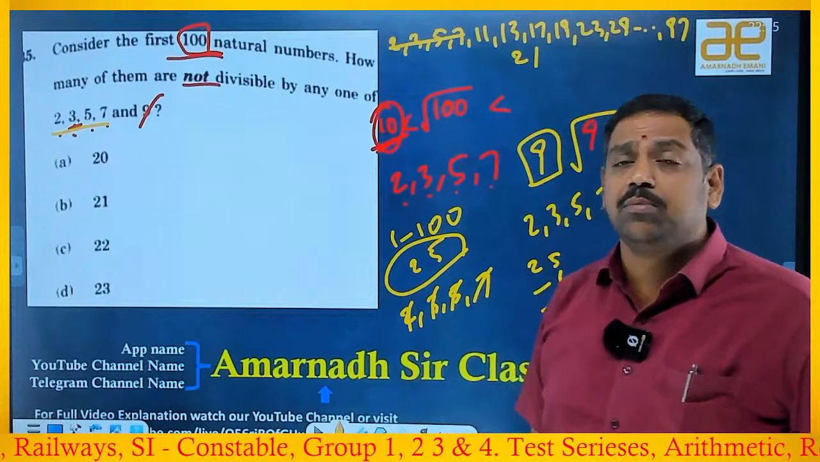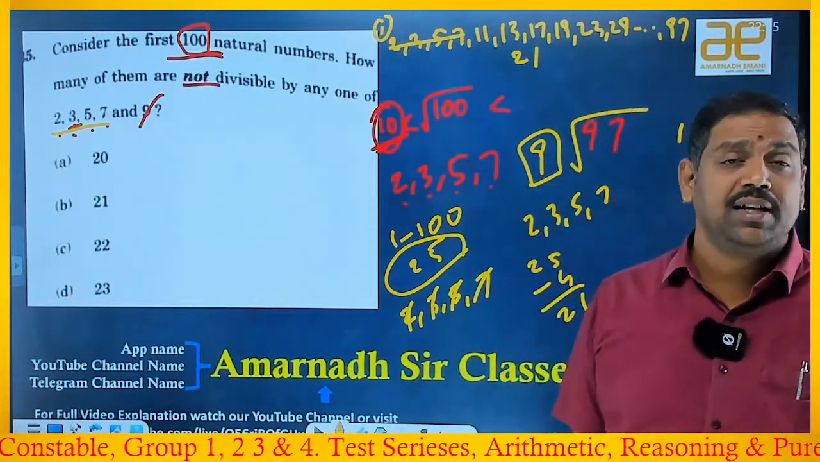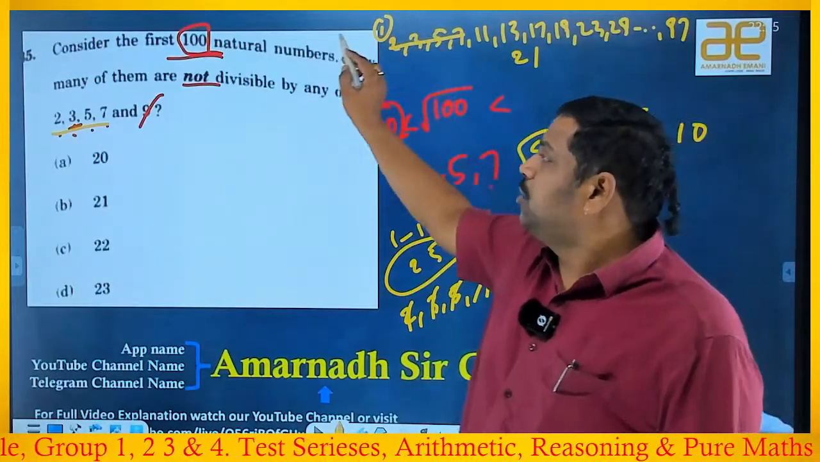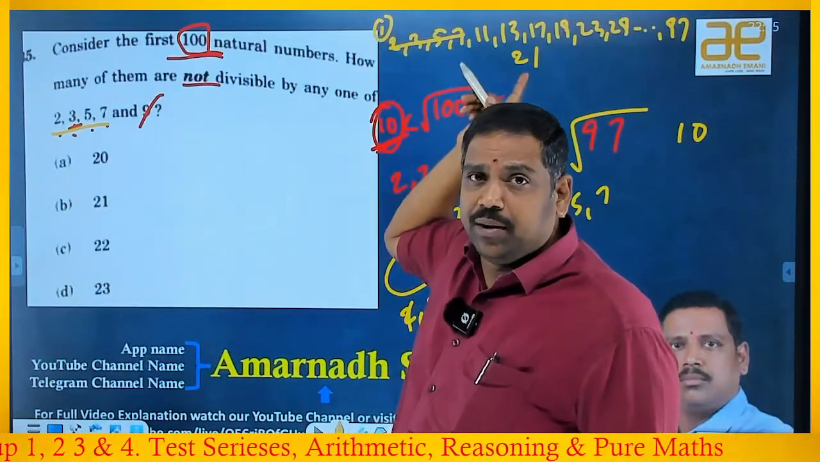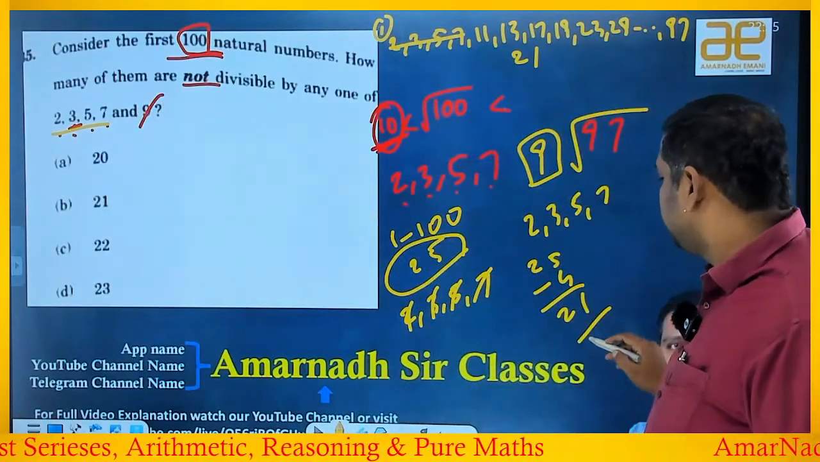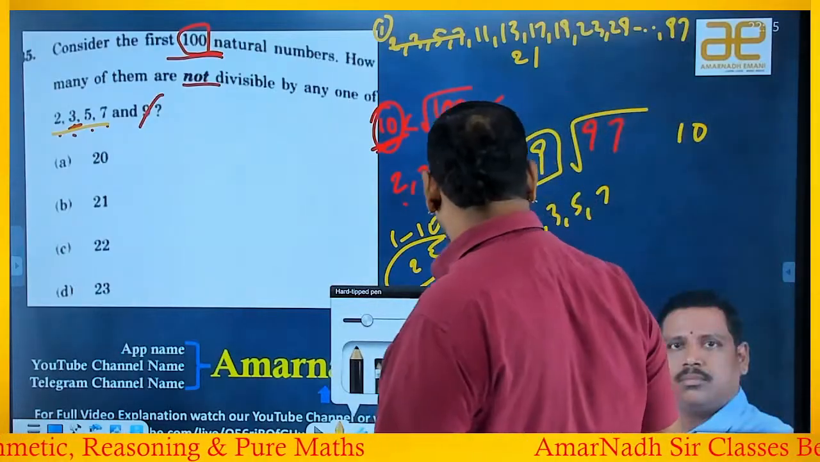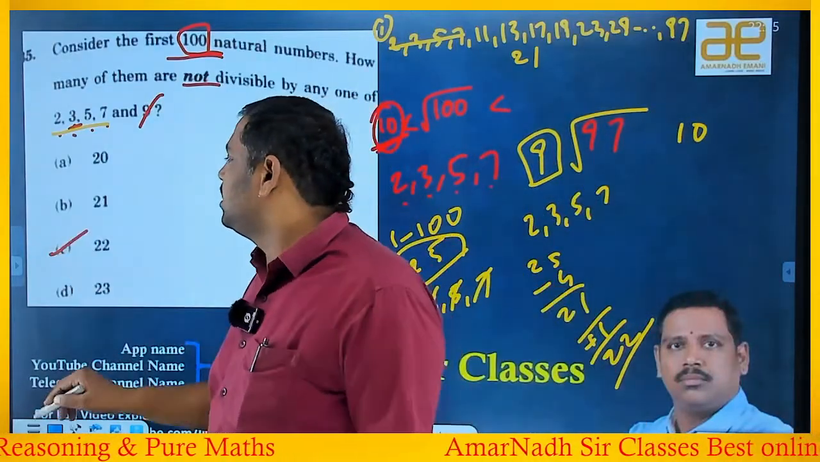From the first 100 natural numbers means, suppose 1 is a natural number. Observe that the peculiarity of 1 is that 1 is not a prime number, so you are not counting it. But 1 is not divisible by 2, 3, 5, 7, so you have to add it manually. Okay, so how many numbers are there? 22 numbers. So C is the answer.